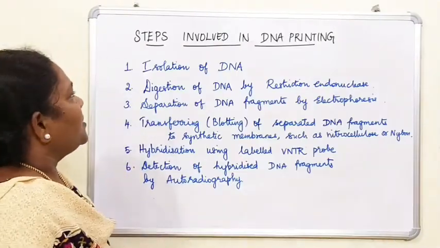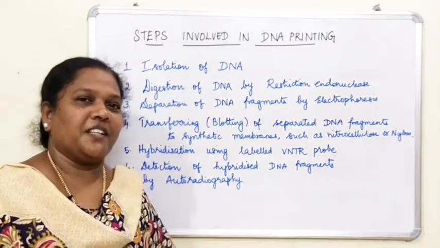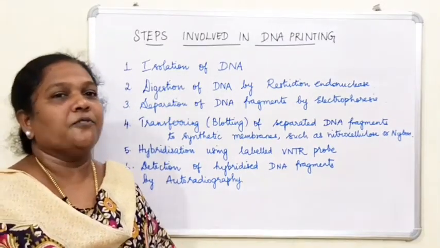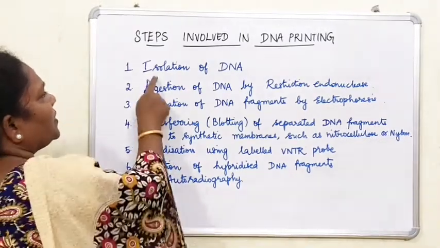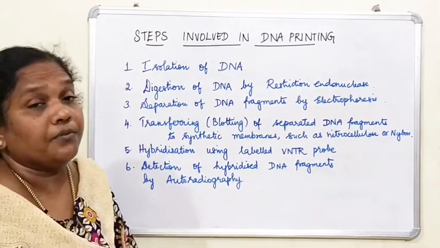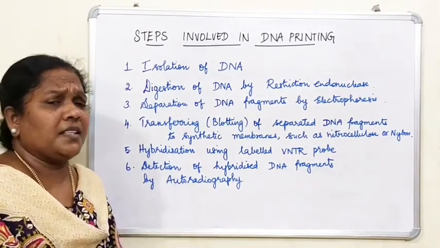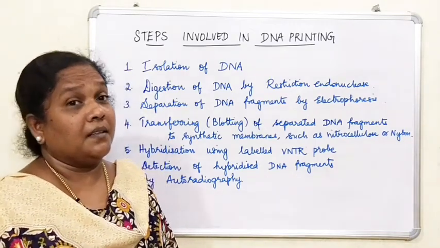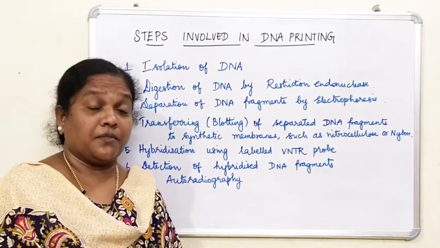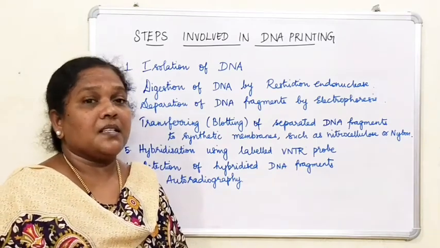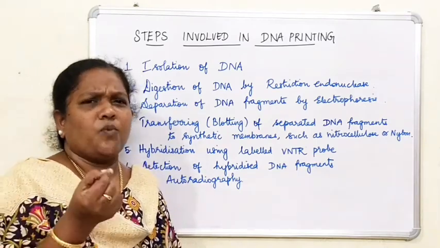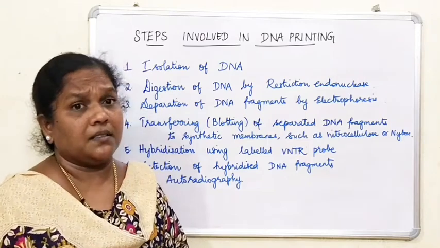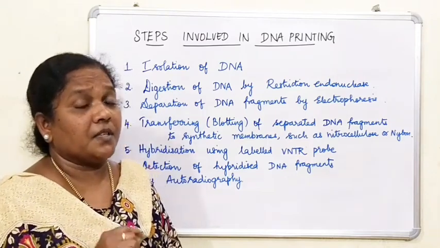Next we are going to learn about the steps involved in DNA fingerprinting. What is the technique that is being followed? First, what we have to do here is isolation of DNA. This DNA fingerprinting is used in the case of parental disputes, and even in the case of criminals, to find out the criminals. Even if they get a small sample of DNA, they have to isolate it, they have to separate it. So the first step is isolation.